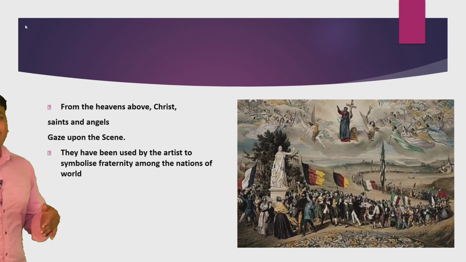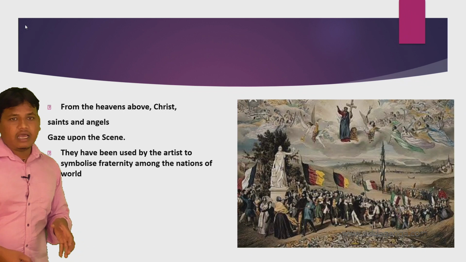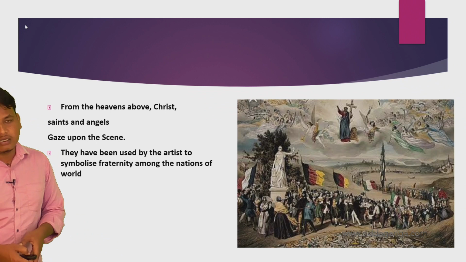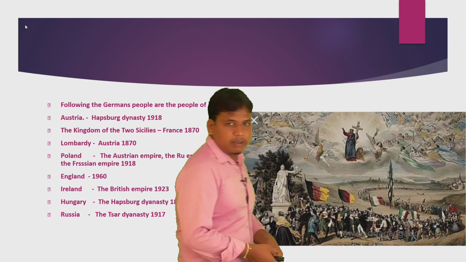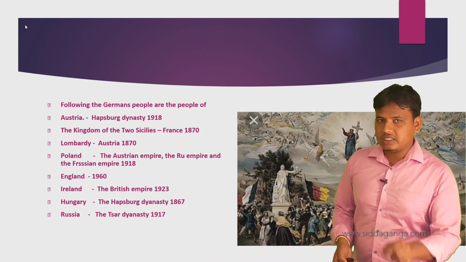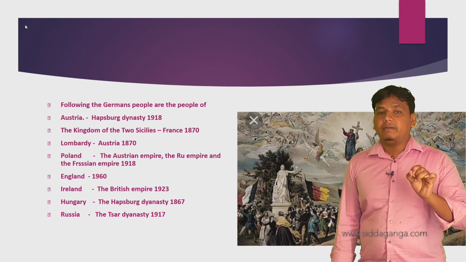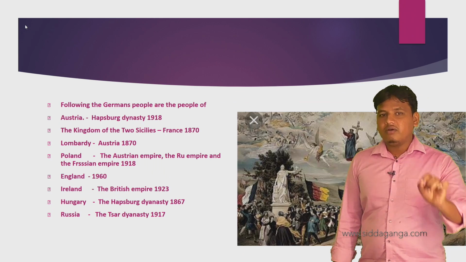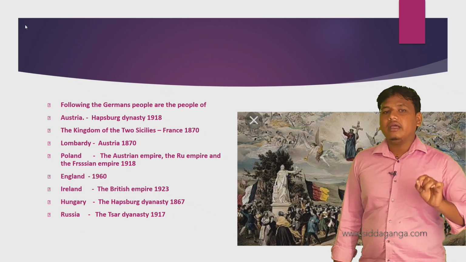The question will be arising in your examination. This scene has been used by the artist to symbolize fraternity among the nations of the world. How do you say that? You should answer that. Following the German people, the first one is the United Nations and Switzerland, they have crossed. Following the German people are people of Austria, Kingdom of Two Sicilies, Lombardy, Poland, England or Ireland, Hungary, Russia.